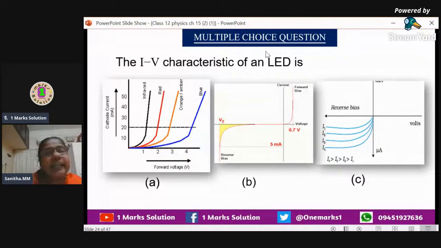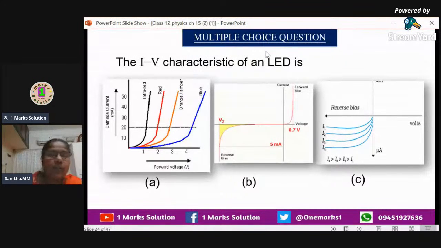LED means light emitting diode. In this chapter, you have to study three diodes, three optoelectronic devices, we can call them. Opto means something related to light. So here LED means light emitting diode. The second one you have to study is the photodiode. Photo means light, something related to that. And the last one is the solar cell. Of course, we know that a solar cell works only because of solar energy.